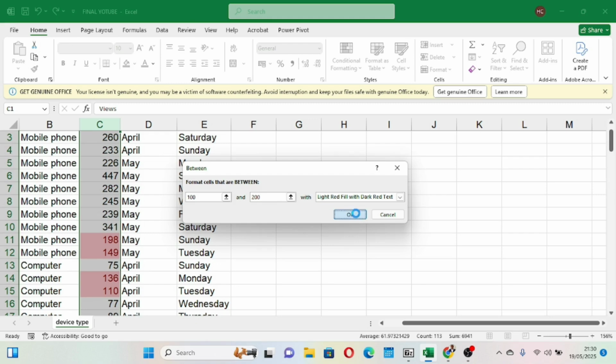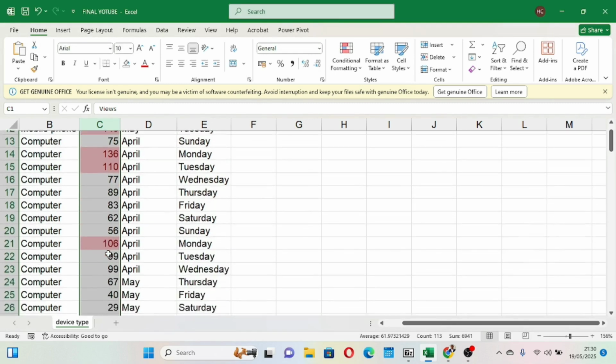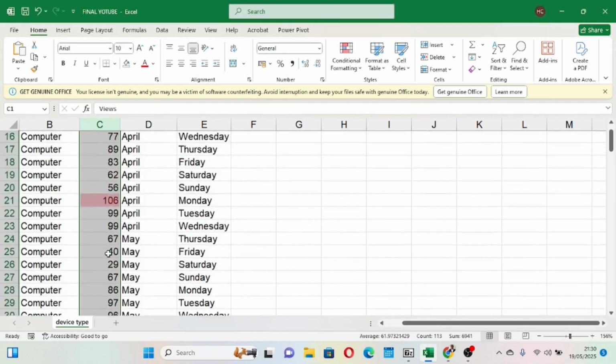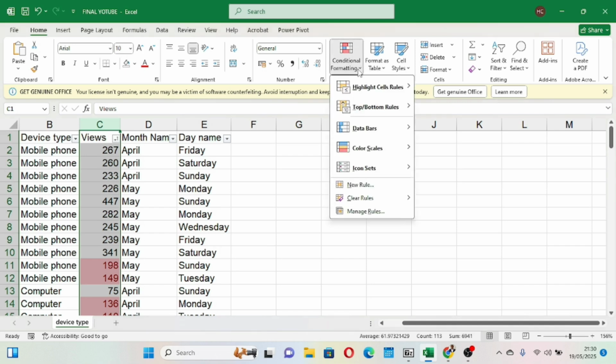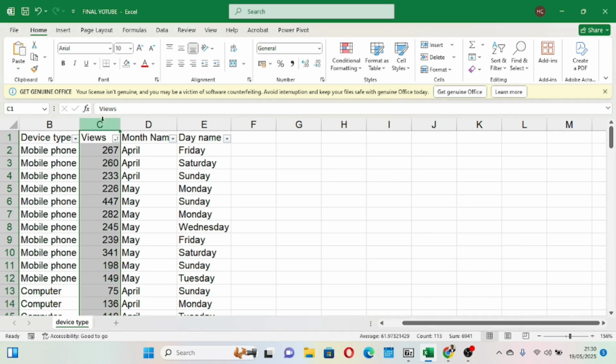When I click OK, you see now the values from 100 to 200. Okay, that is it. Here we can clear our rules, guys. So this is how you can analyze using your conditional formatting.